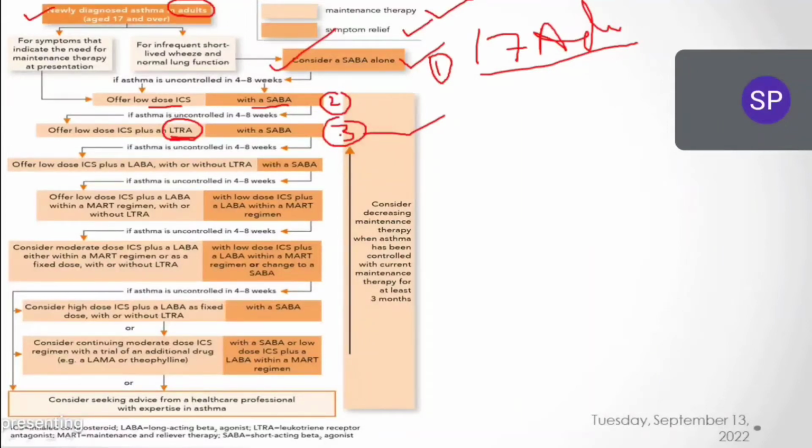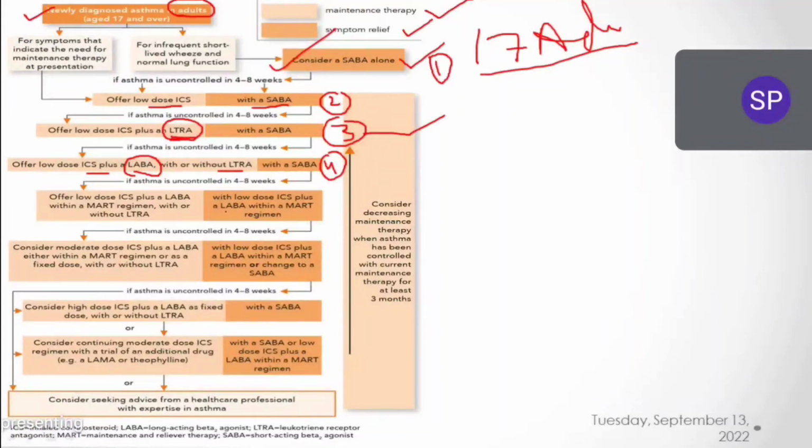Now you see, if the third step is not controlling, then we go with the fourth step. In the fourth step, what do we have? We have low dose inhaled corticosteroids plus LABA here. LABA is added. We can either continue the leukotriene receptor antagonist or we can stop it. This is the fourth step. I think you all are following. And the fifth step, there is no difficulty in this.